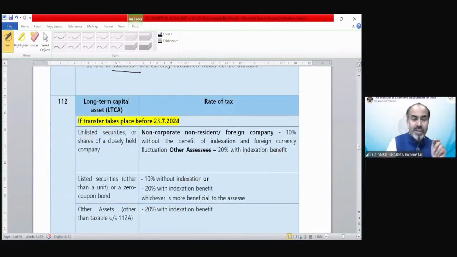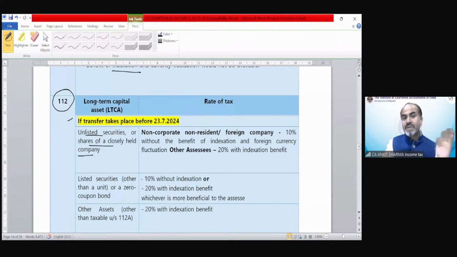Now the other long-term capital assets have been covered under section 112. If transfer takes place before 23rd of July, for unlisted securities or shares of a closely held company, closely held company means a company in which the public are not substantially interested.